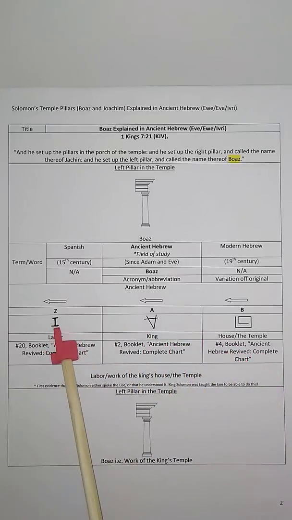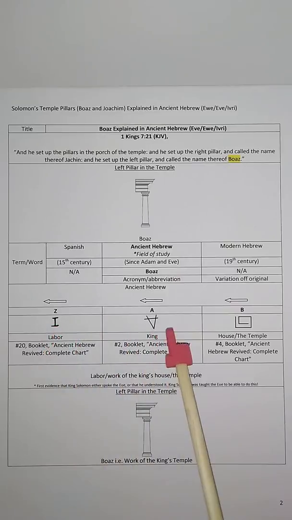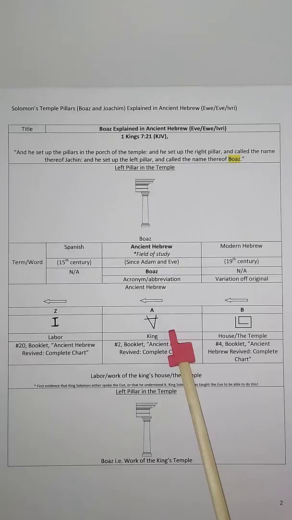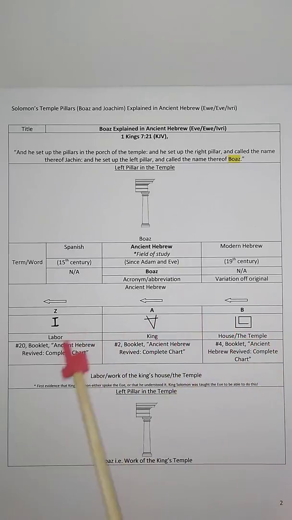And as you can see, this is where letter Z came from, this is where letter A came from, and this is where letter B came from. They all came from the ancient Hebrew, the Ivri. So if you put the Boaz together, you will have labor, king, house. So labor of king's house, or work of the king's house. So Boaz means work of the king's house, or work of the king's temple, the labor or the works of the king's temple, which is Solomon's temple.